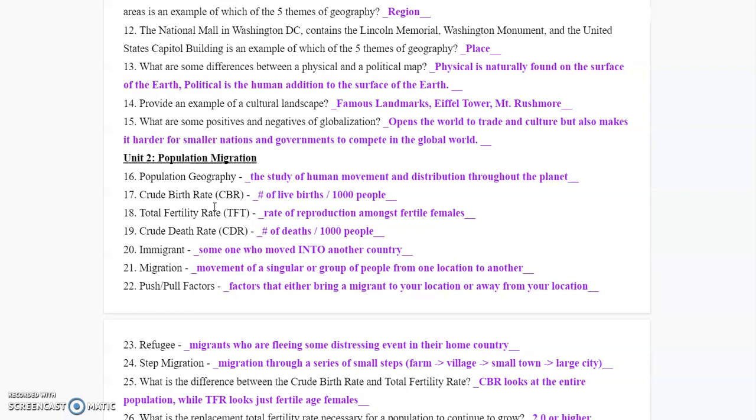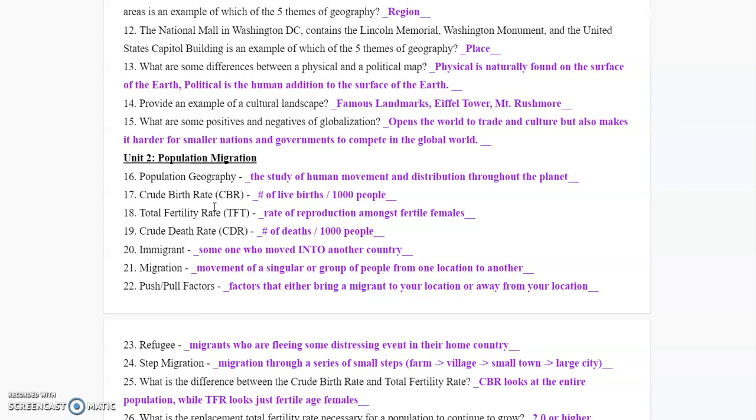13. What are some differences between a physical and a political map? Physical is naturally found. Political is a human addition. I cannot walk up to the Canadian U.S. border and see a line that's going to say, oh, this is the border between them. I will see something that has been added there by humans, whether it be some type of a marker or some type of a fence or something like that.